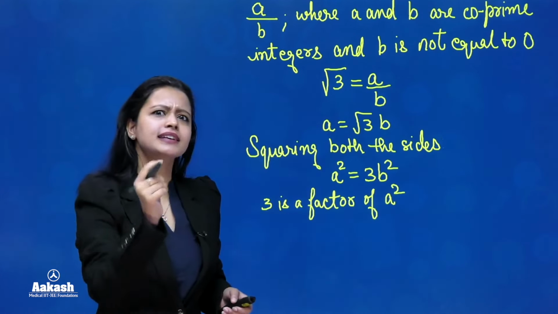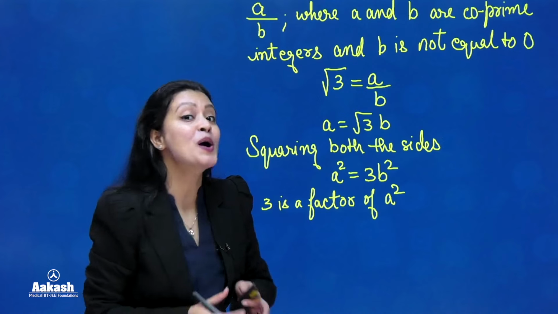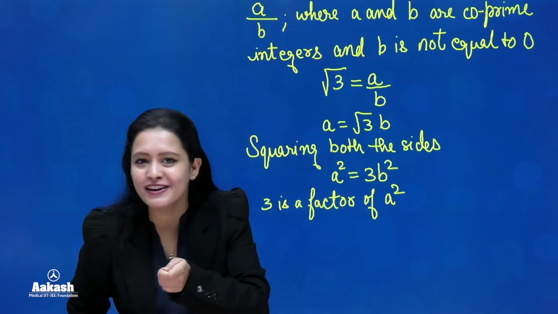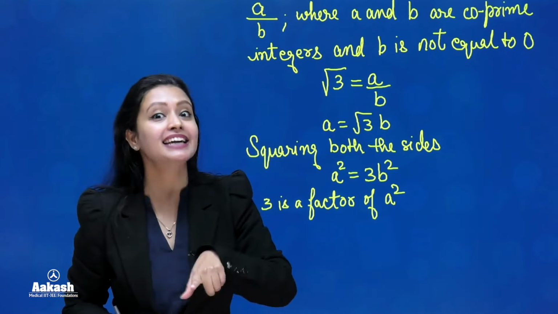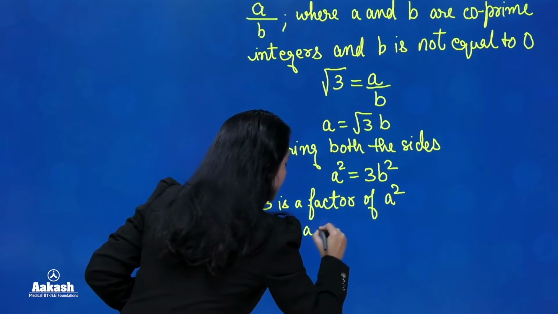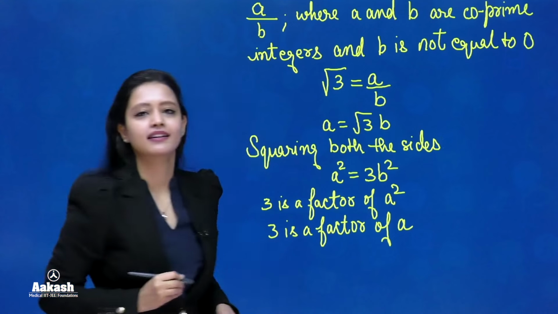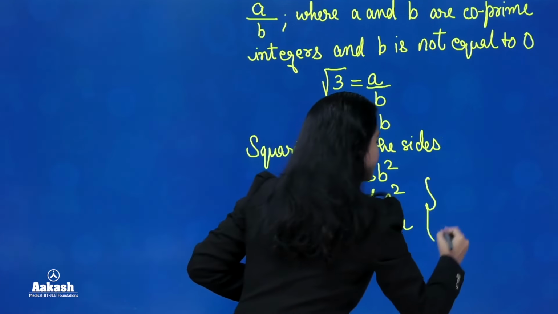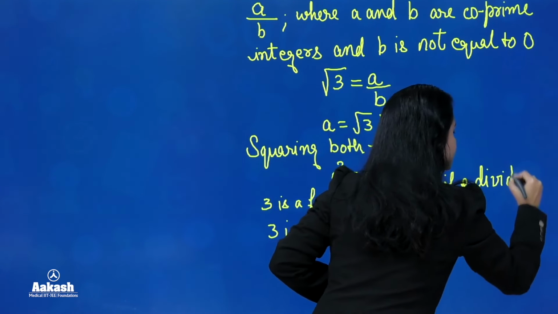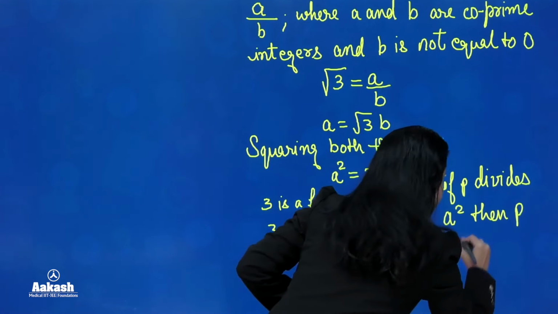Okay, if 3 is a factor of A square, then is 3 a factor of A also? It is. How? Because we have seen in the previous theorem that if a prime number P divides the square of a number, then that prime number also divides that number. Okay? So if 3 is a factor of A square, then 3 is a factor of A also. Right? By what theorem? Let's write it down. If P divides A square, then P also divides A.